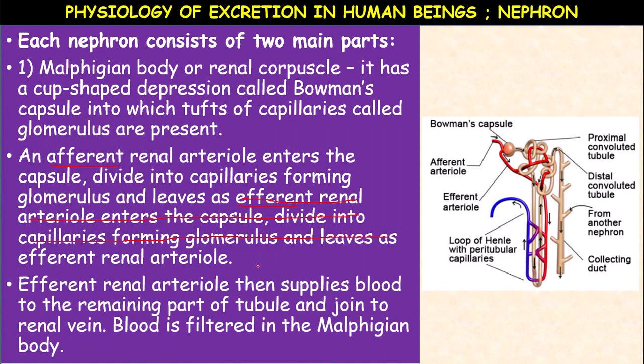The efferent renal arteriole then supplies blood to the remaining part of the tubule and joins the renal vein. The blood is filtered in the Malpighian body.